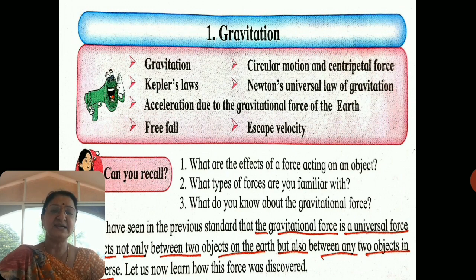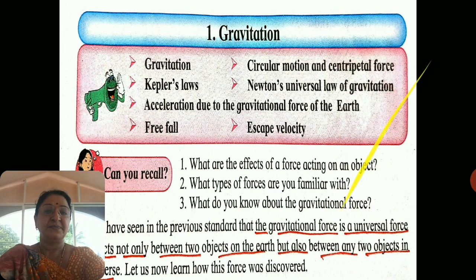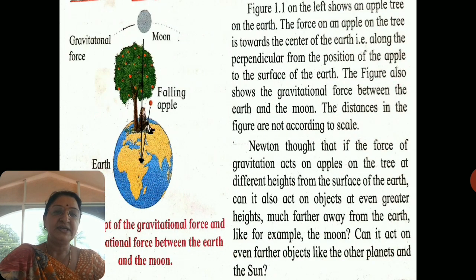As we know, the concept of gravitation was first discovered by the scientist Newton, and there is a story behind it. He was sitting below an apple tree and an apple fell down on the surface of the earth, and he wondered why all apples fall vertically downward, and not horizontally or vertically upward.